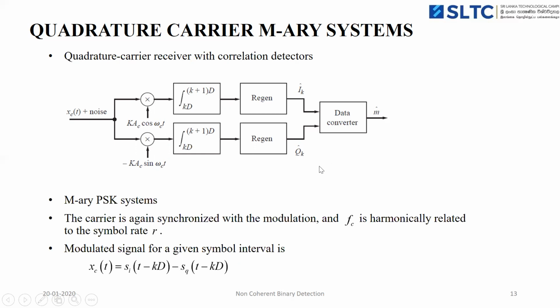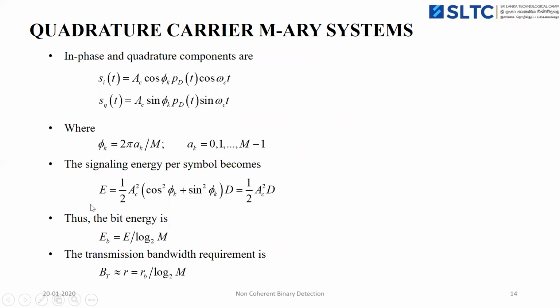Okay, then we are going to discuss the last topic, M-ary PSK system, M-ary phase shift keying modulation technique. So in this case, the carrier is synchronized with the modulation, and f_c is harmonically related to the symbol rate R. And the modulated signal, again, is represented by the difference between the in-phase and the quadrature signal waveforms, where s_i of t is the in-phase component, s_q of t is the quadrature component.